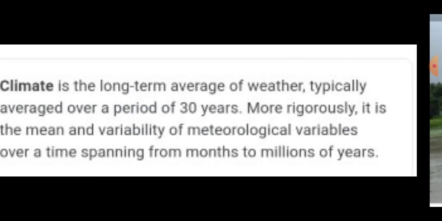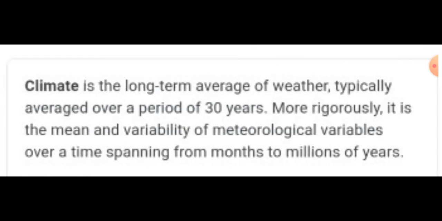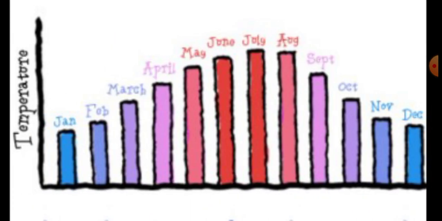Okay, can you understand, students, what is weather? What is climate? Climate is the description of the long-term pattern of weather in a particular area. That means the climate is the average weather in a place over many years. Then next we saw one graph. Sometimes the climate of a place is described with graphs like this. This graph shows how temperature usually changes over a year for a particular place on earth.